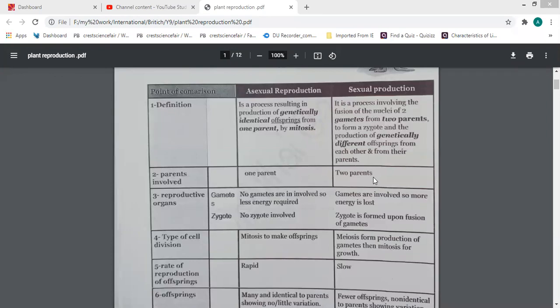But does the ovary have body cells or sex cells? Is the ovary composed of sex cells or body cells? Body cells. No, the ovary is composed of body cells. The ovary, made of body cells, produces the sex cell ovum, but it is composed of body cells. You got it?